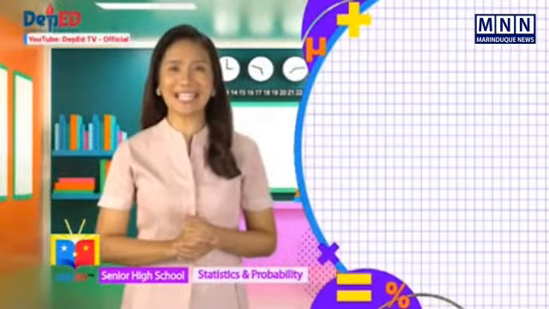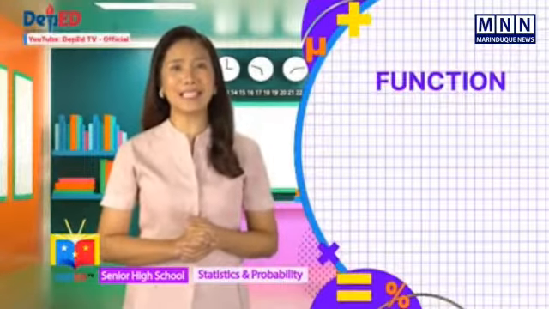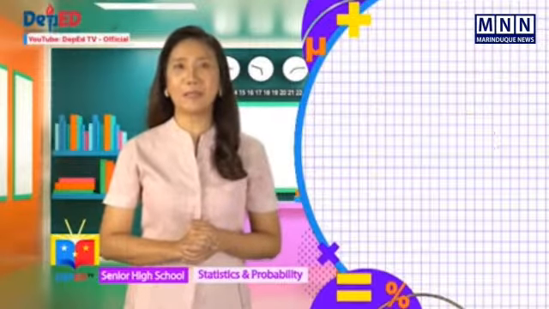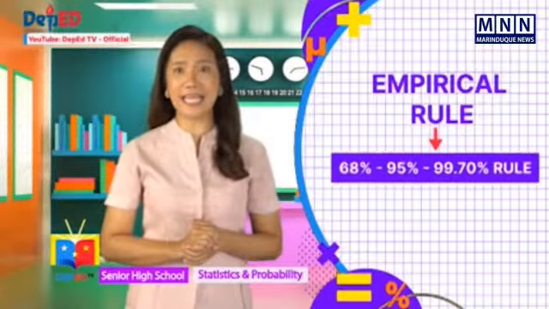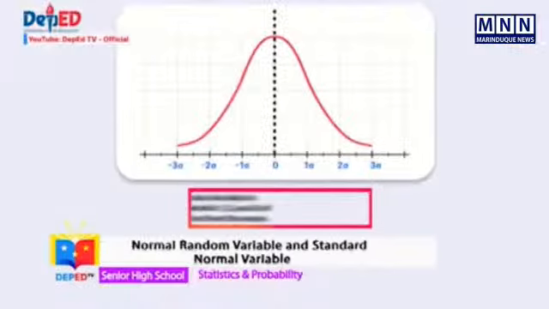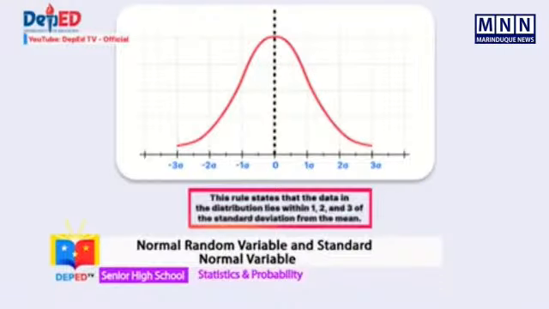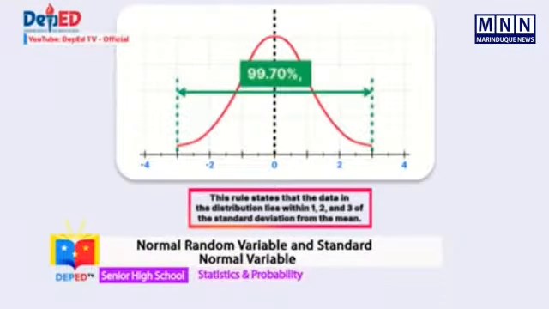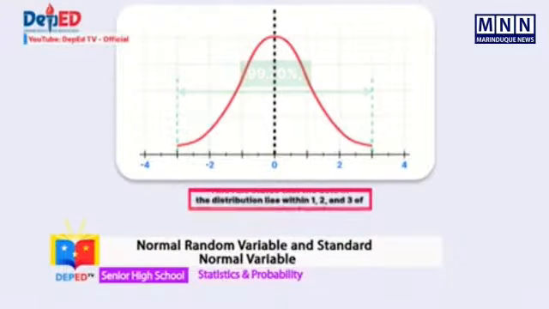We can easily understand the functions of normal probability distribution in real-life situations using the empirical rule. The empirical rule is better known as the 68, 95, 99.70% rule. This rule states that the data in the distribution lying within 1, 2, and 3 standard deviations from the mean are approximately 68%, 95%, and 99.70% respectively.